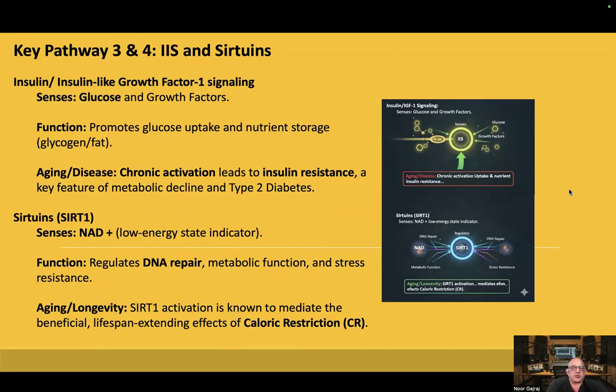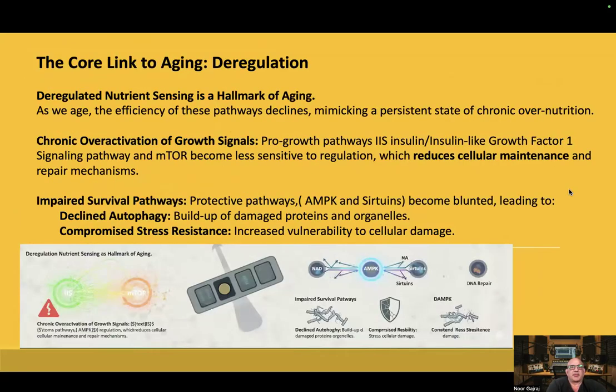Sirtuins. Sirtuin 1 senses NAD, which can be a low energy state indicator. It regulates DNA repair, metabolic function, and stress resistance. Sirtuin-1 activation is known to mediate the beneficial lifespan extending effects of caloric restriction.